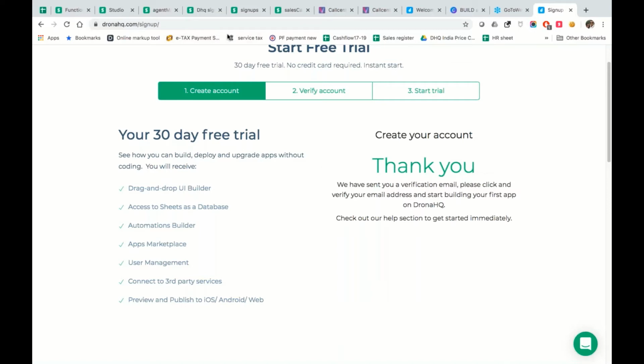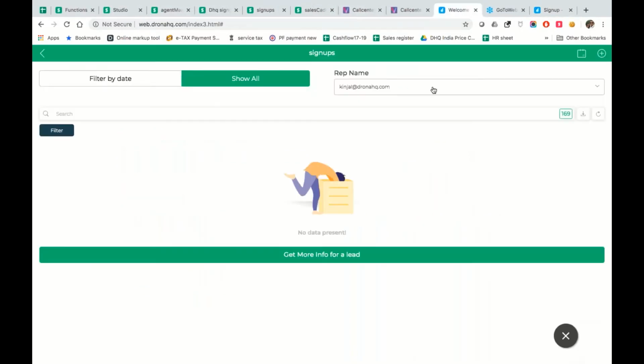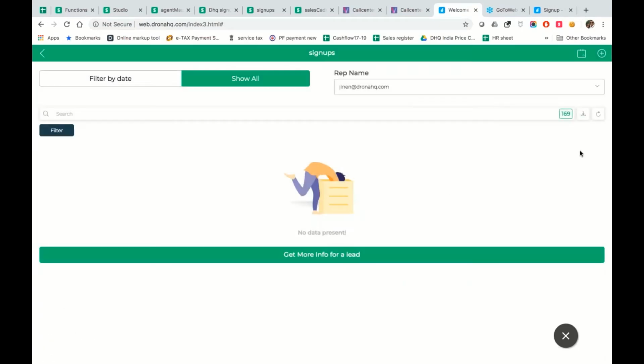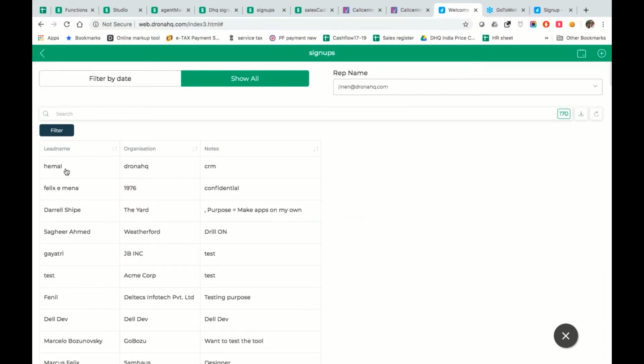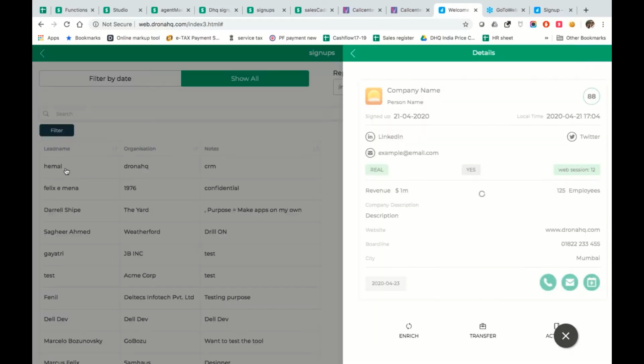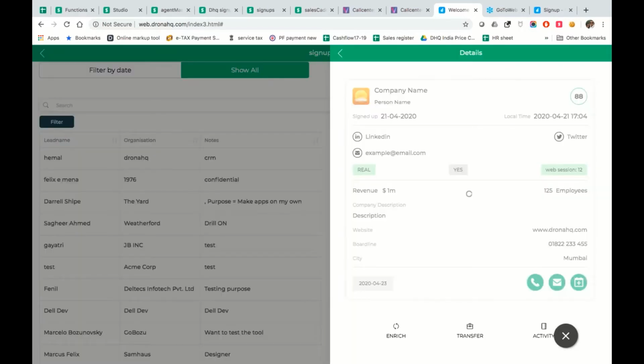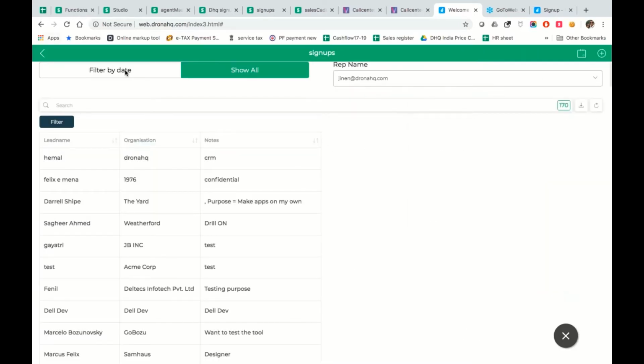The moment I do this, what generally would happen is inside my application, let's go back to the CRM, because this is going to be showing up over here. And as you can see, the first thing on my screen is him. Now typically, the way this works is the moment I click on this particular lead, I should get details about this particular lead.